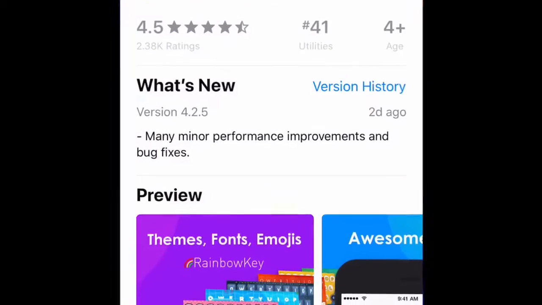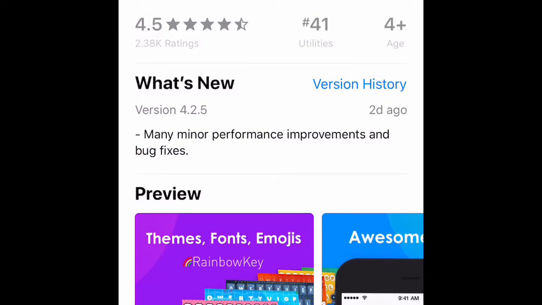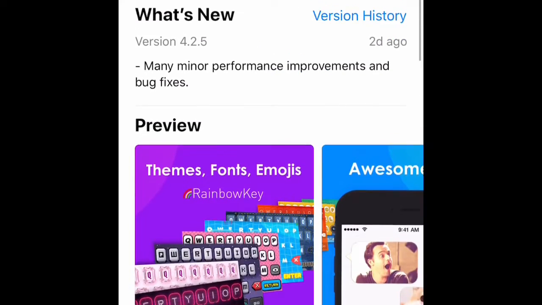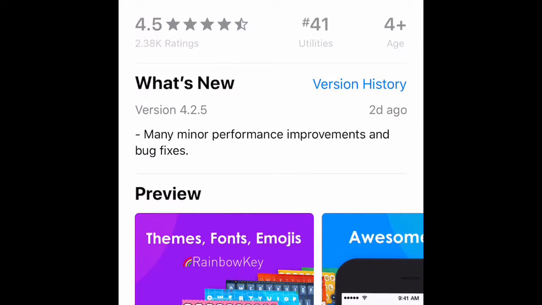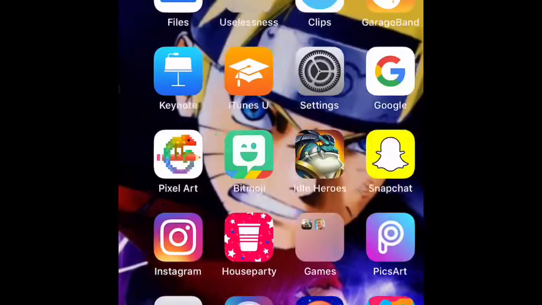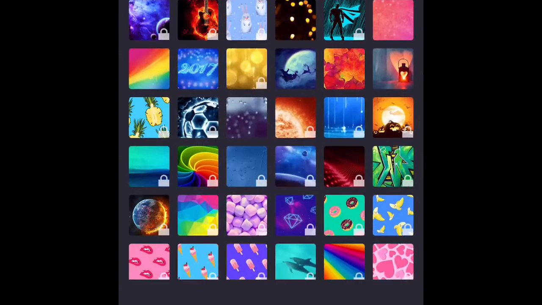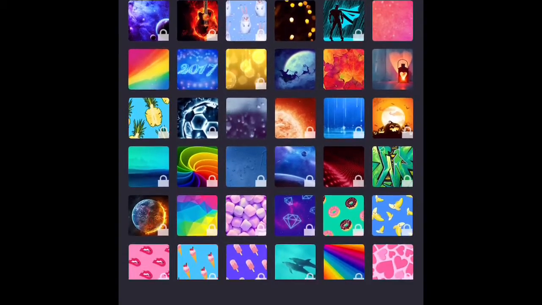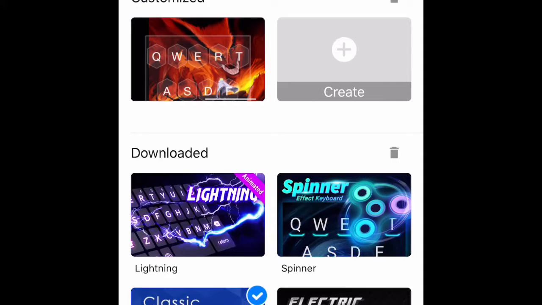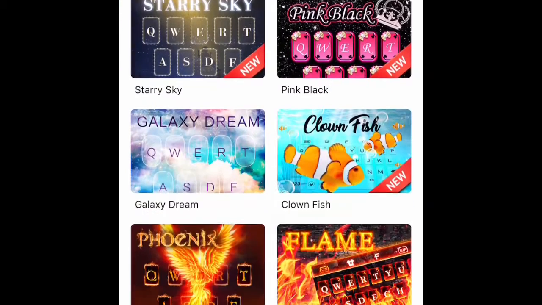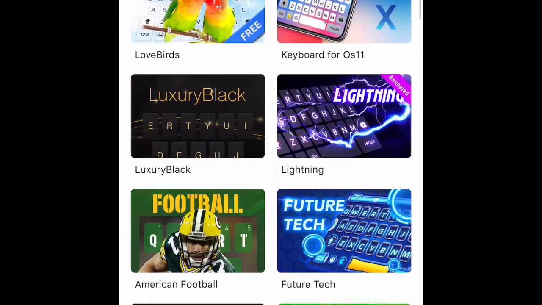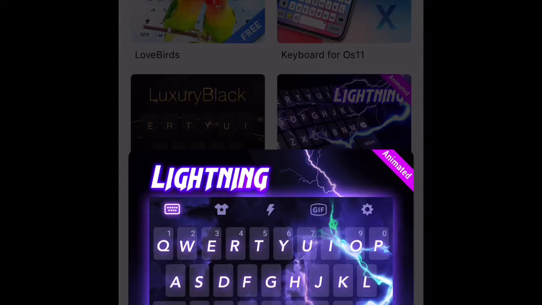So let's go over to the App Store and download Rainbow Key, 100% free. Well, not 100% free, but to buy it costs $0. You go over to Rainbow Key. You can create, and you're not forced to create. You can just choose one from here, like the lightning one. I actually like this one.